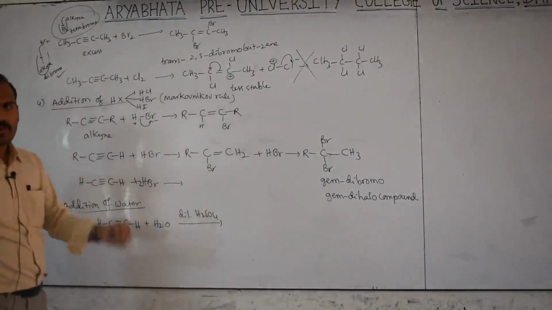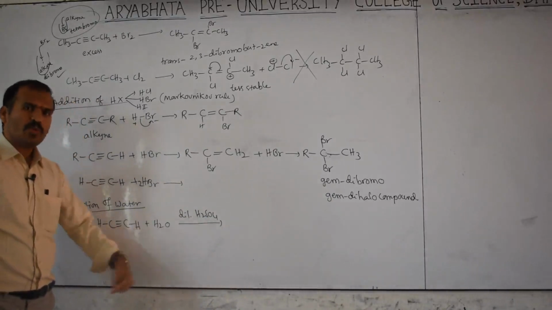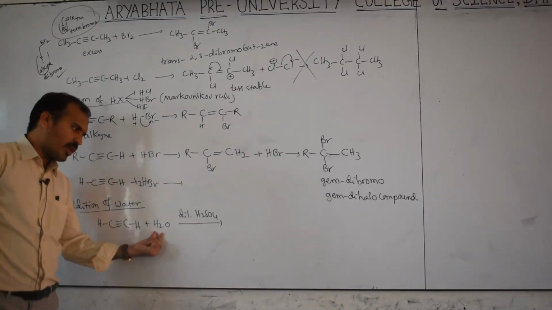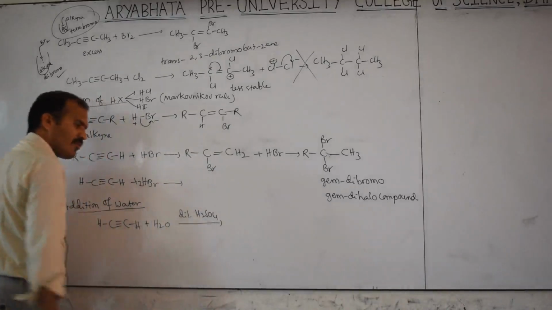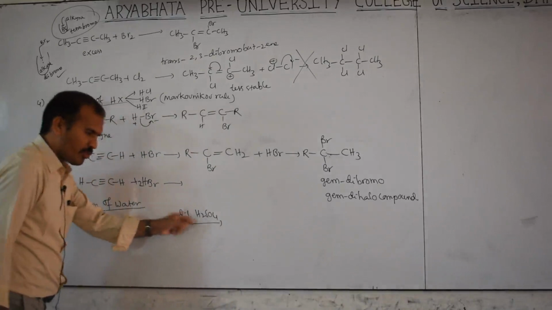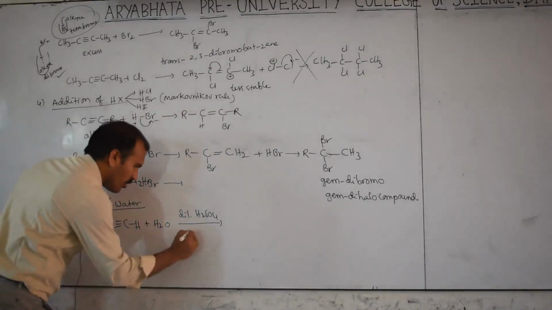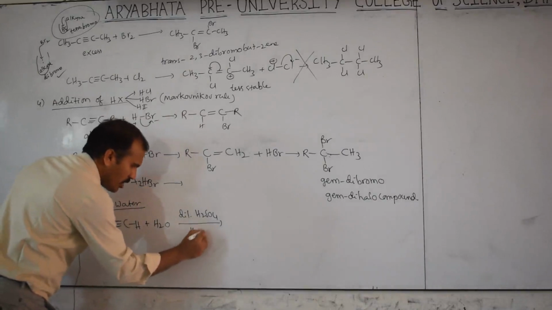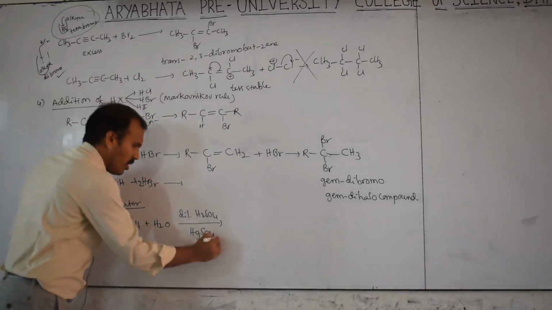In the alkene chapter also we used H2SO4 because H2O is a weak acid. To promote the ionization of water, we use H2SO4. But even in the presence of H2SO4, the rate of reaction is very slow. Therefore we are using here HgSO4. And some temperature also, therefore I will give heat.